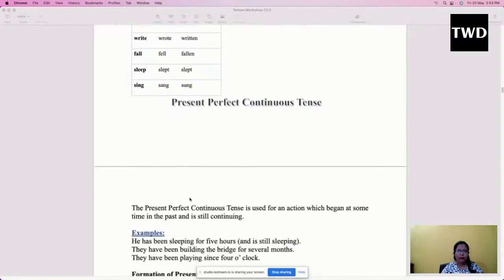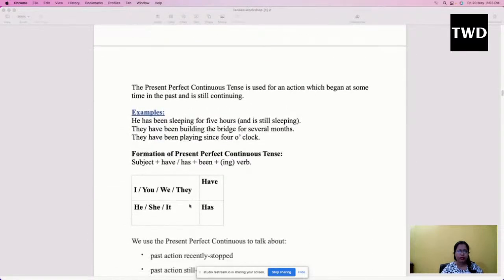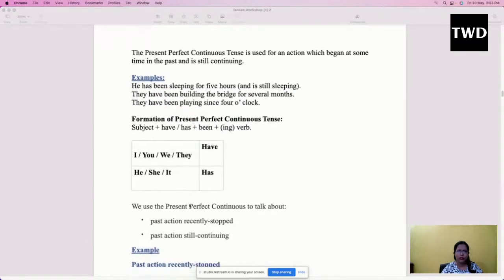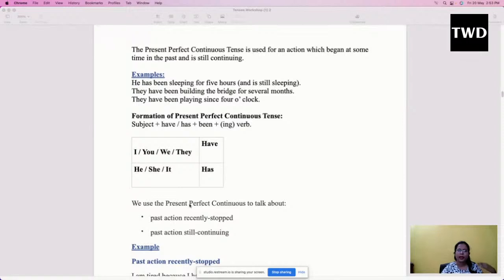Moving to present perfect continuous tense. Present perfect continuous tense is used for an action which began at some time in the past and is still continuing. The moment I say continuous, that means the action is continuing, and our verb will come with ing. So what is the structure of the sentence? The structure would be subject plus have or has plus been plus verb with ing.